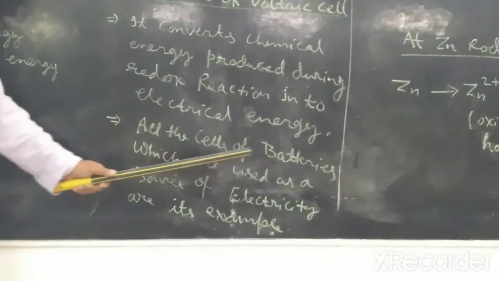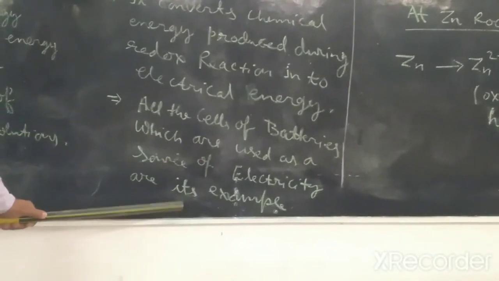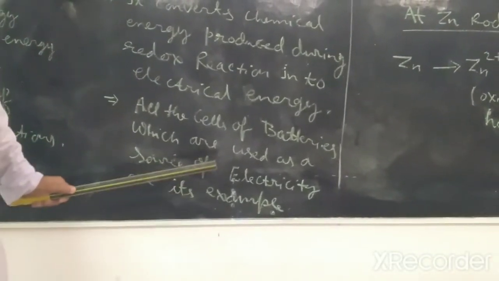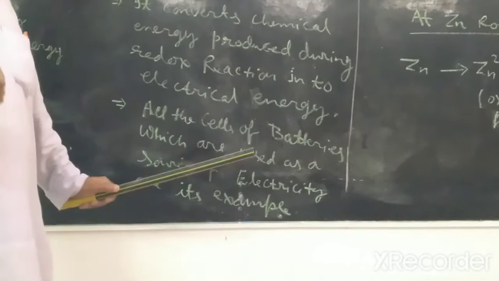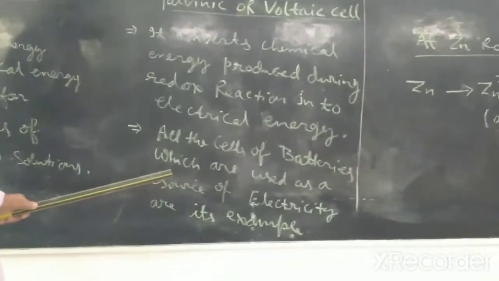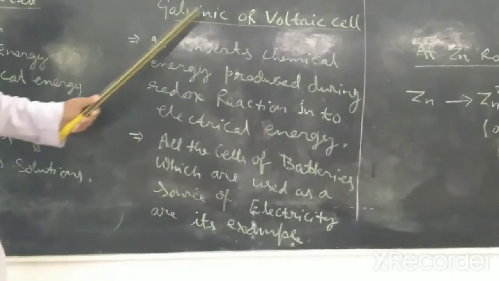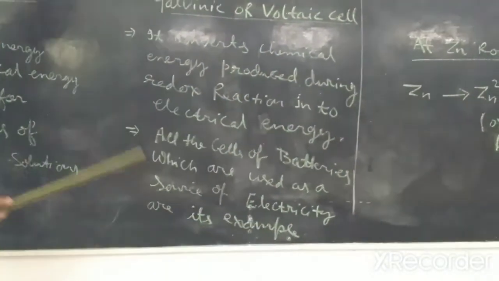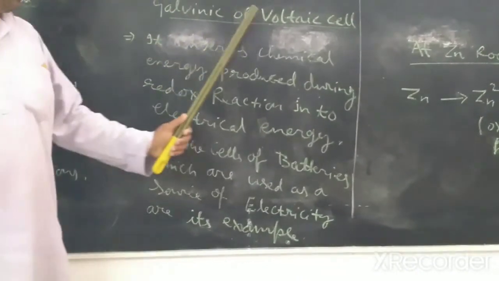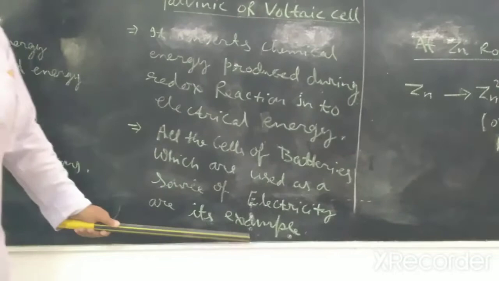All the cells and batteries which are used as a source of electricity, like dry cell, Daniell cell, Leclanché cell, or the battery used in inverters and motorbikes, all work on this principle, and galvanic or voltaic cells are used as a source of electricity.